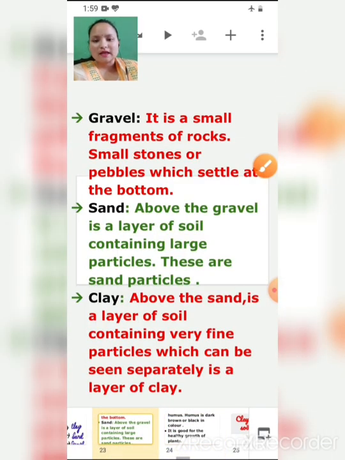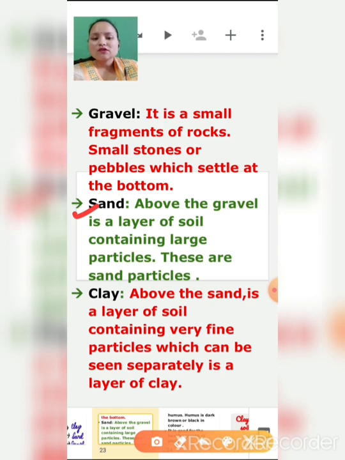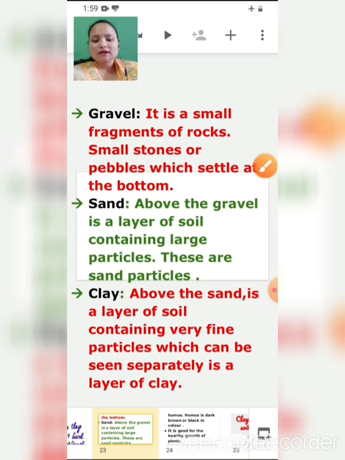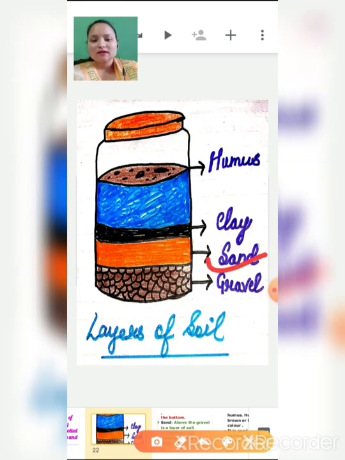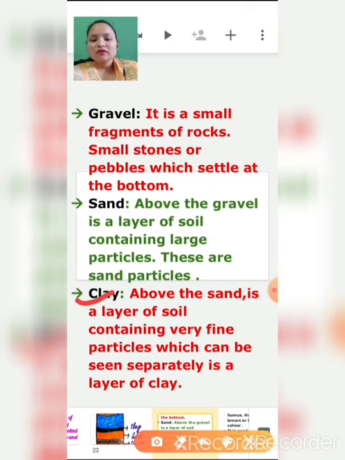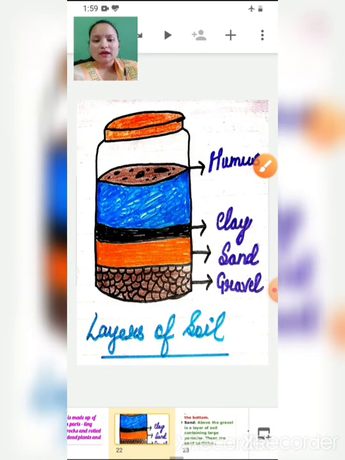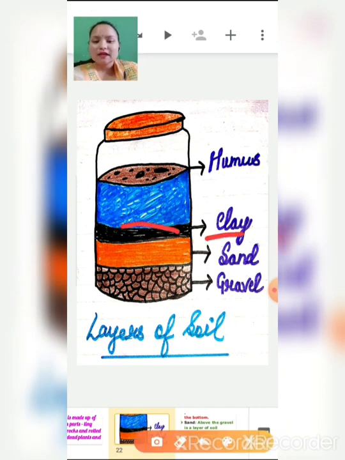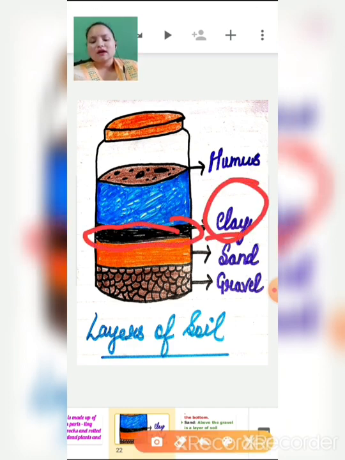And then comes sand. Above the gravel is a layer of soil containing large particles. These large particles are sand. Then clay. Above the sand is a layer of soil containing very fine particles which can be seen separately. That is clay.